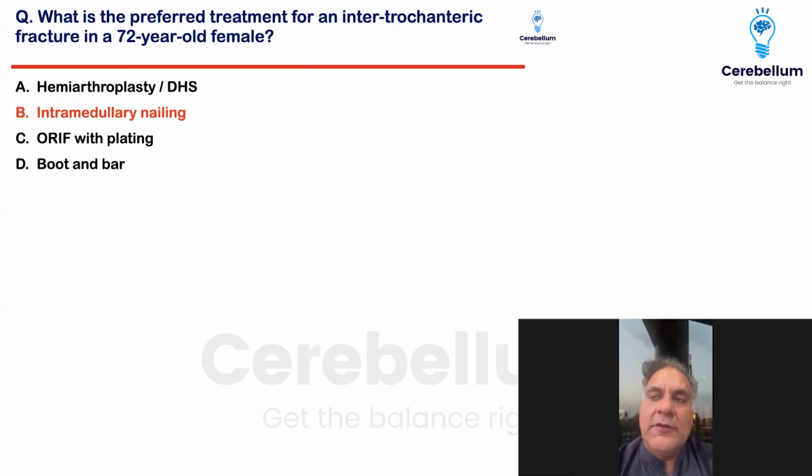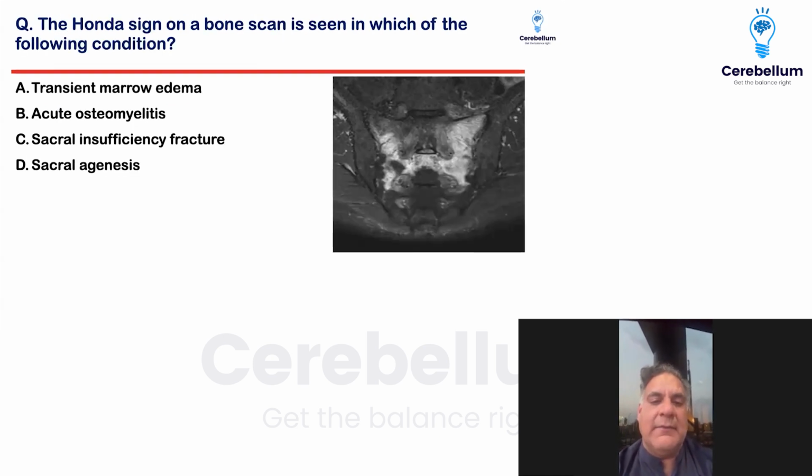You will choose intramedullary nailing over DHS. In today's world, nailing is preferred over DHS. This is an exact question which came in INICET and NEET PG in the last go. Let's have a look at the fourth question that came in orthopedics.